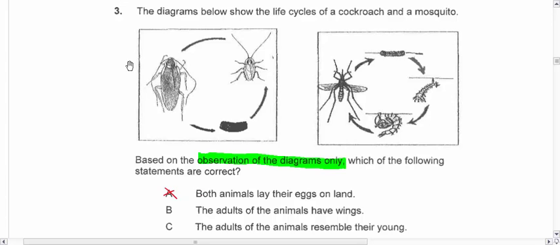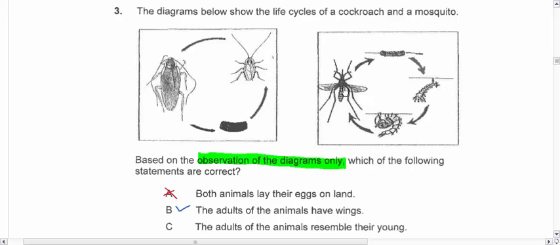How about B? Adults have wings. You can clearly see that this is a wing, and that the mosquito has a wing, and actually you also know that they both have wings. So we can observe it and we know that it's true, so B is correct. C, the adults of the animals resemble their young. For the cockroach, yes, the young resembles the adult, but for the mosquito, the larva obviously does not look like their young.